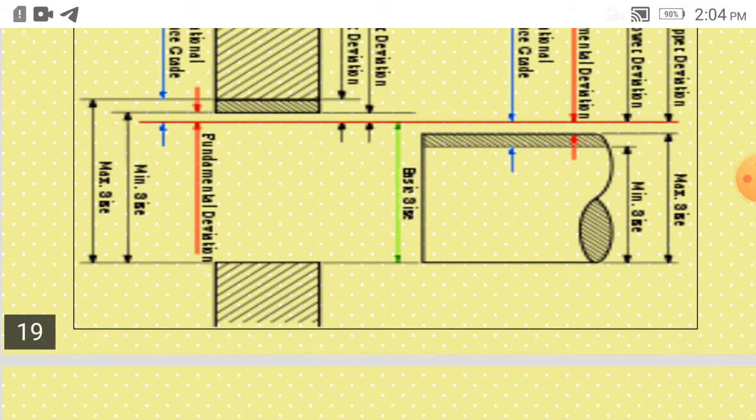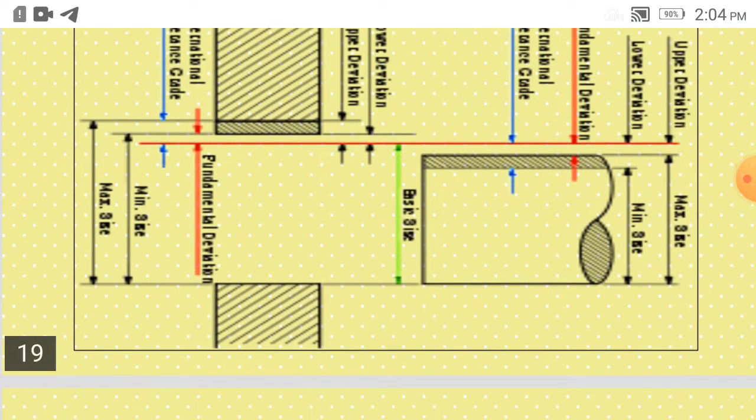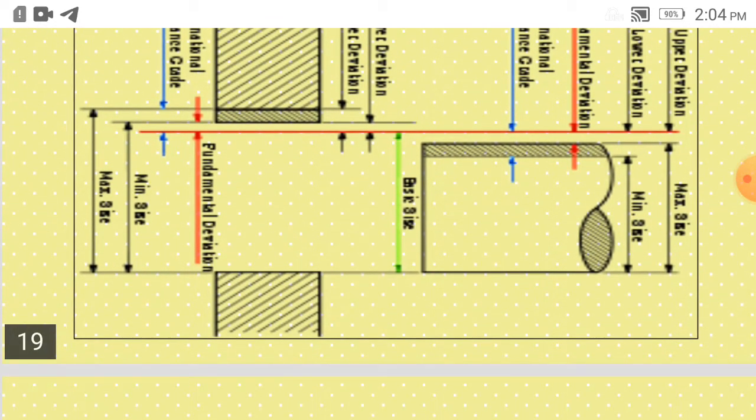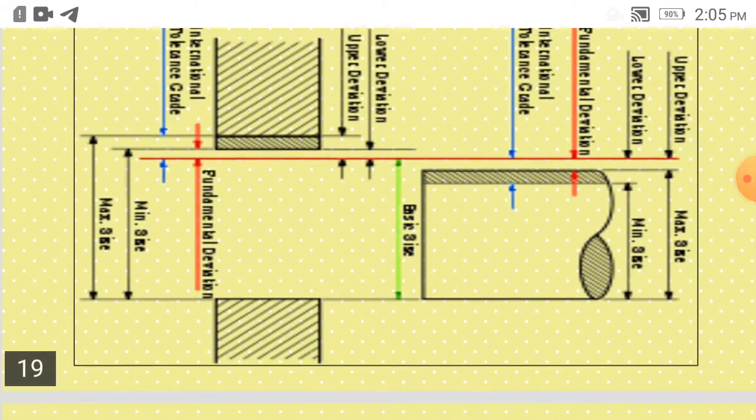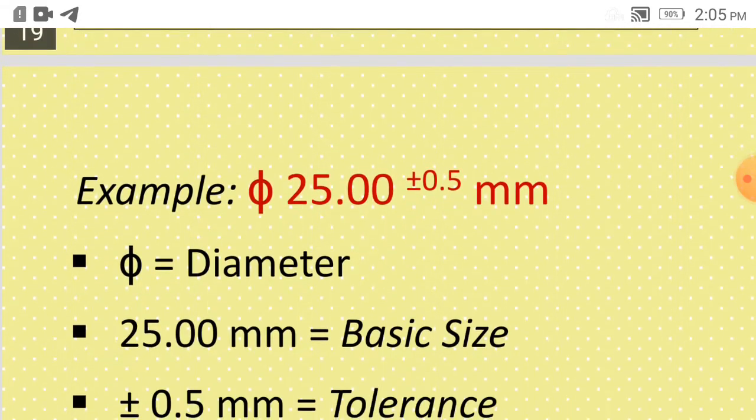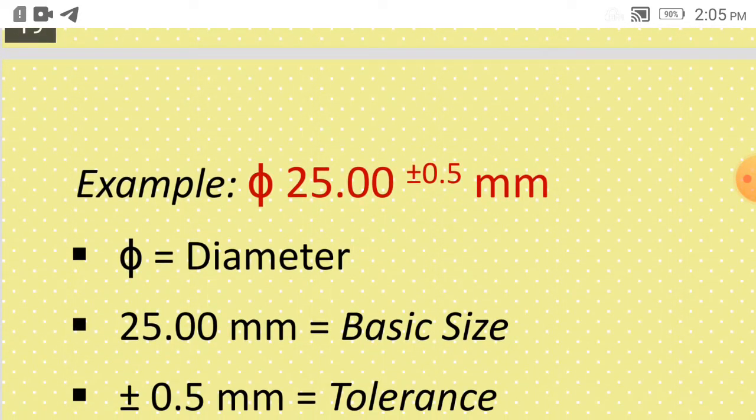This is a clearance fit shown here, because of the maximum hole size and the maximum shaft size. So that is nothing but the allowance. So for example, we can put phi. Phi is the diameter. That is 25. That is the basic size. Plus minus 0.5 mm means what? On either side, 0.5 is allowed.